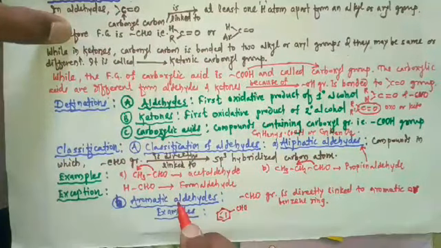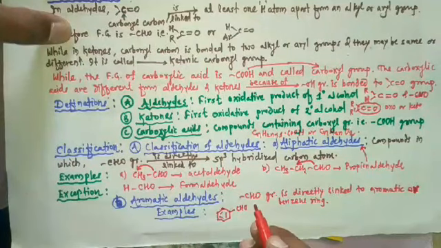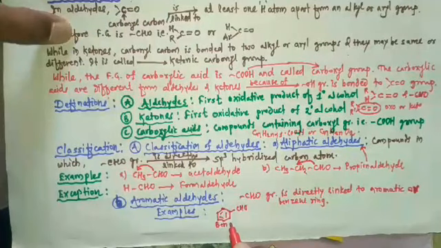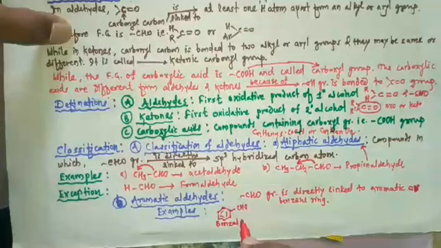That's why it is an example of aromatic aldehyde. The name of this compound is benzaldehyde.